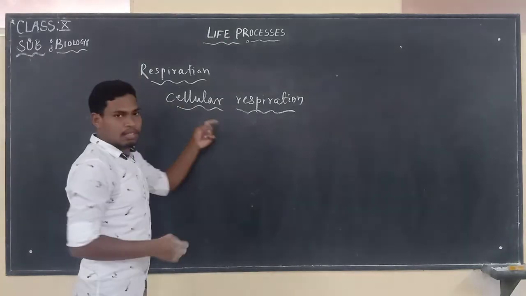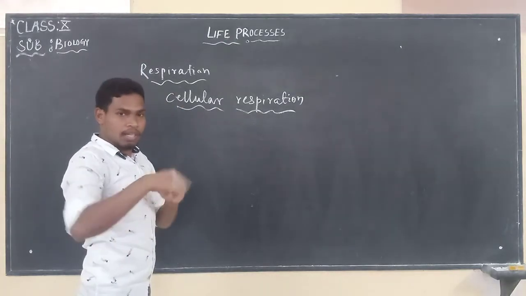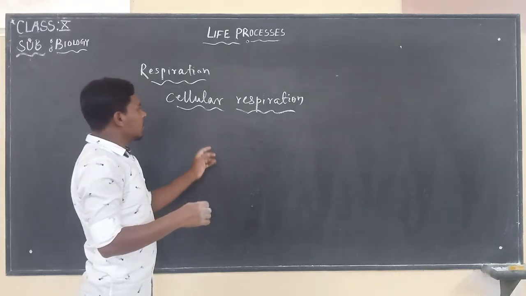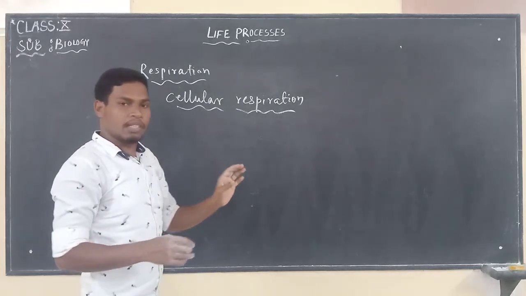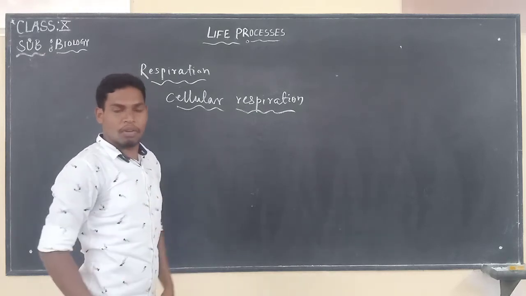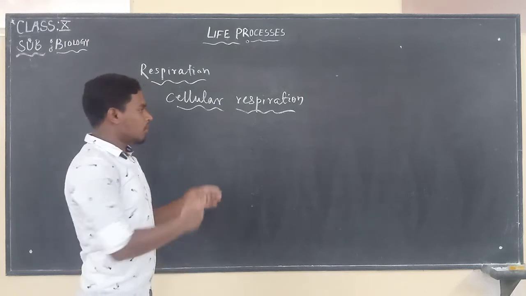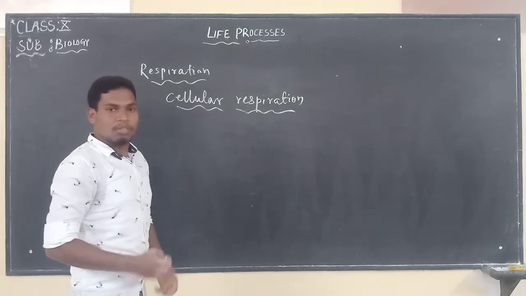For example, unicellular organisms have close contact with the environment, and for them simple diffusion is enough for respiration. But whereas for multicellular organisms like us, we need special organs for respiration to take place.